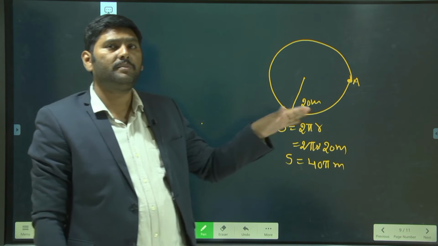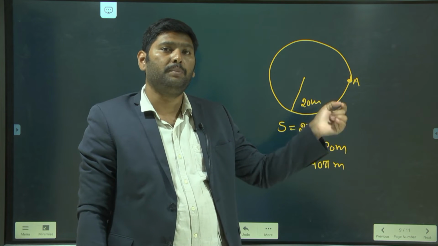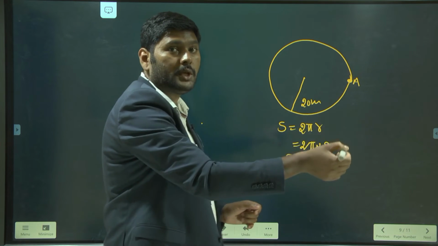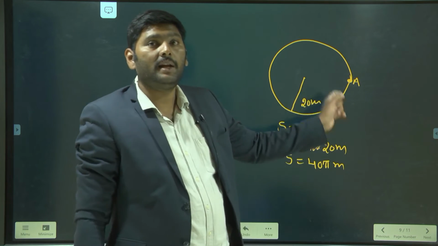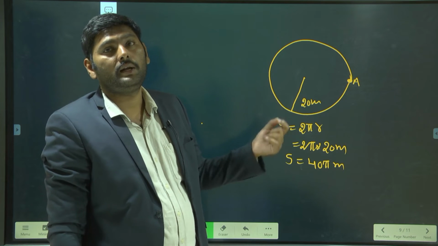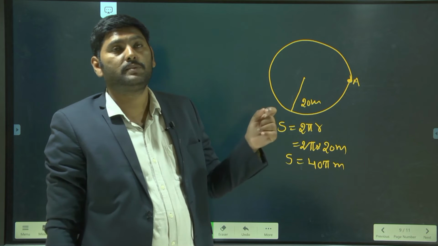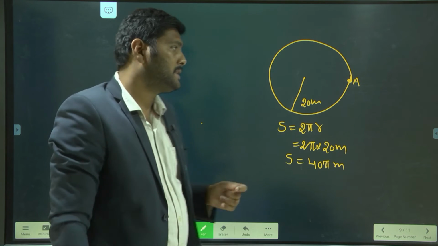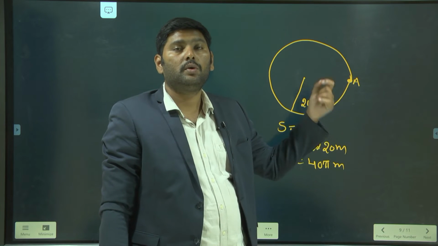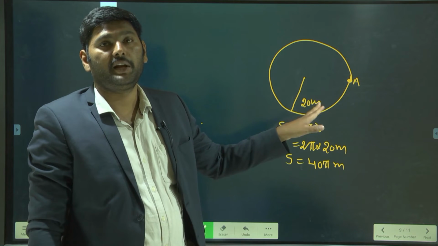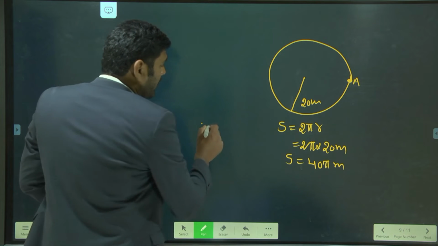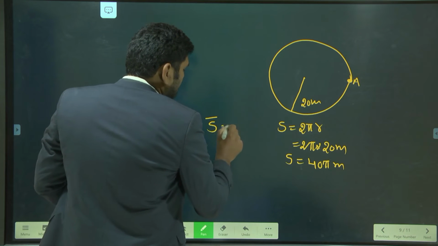When he completes one cycle, he started at A and reaches A again, which means the final and initial positions are the same. Then what is the displacement going to be? It is 0, because the final position is A and the initial position is also A. There is no length between the final and initial position, so the displacement is 0. So you can take displacement S bar is equal to 0.